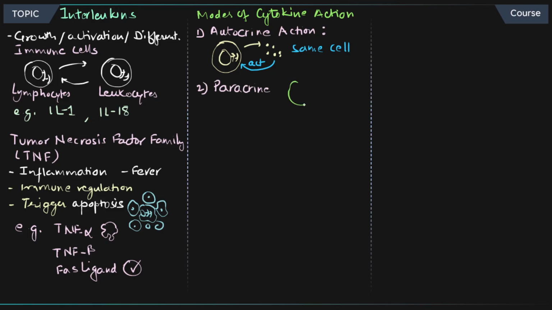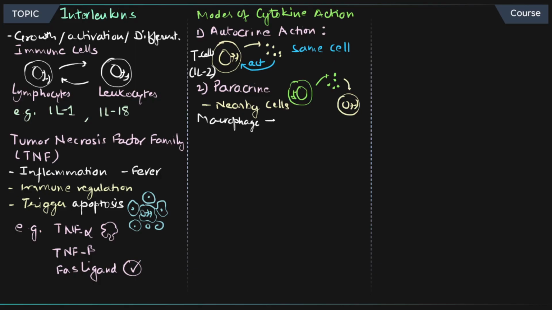Next is paracrine. In paracrine, you have a cell that is going to produce the cytokine, but it's going to affect a different cell in the body, the cells that are present nearby. That's the paracrine mode of action. An example of autocrine, where the cell itself is getting affected, is the T cell, which usually does that, and the example is interleukin 2. In the case of paracrine, you have macrophages that are going to affect the immune cells. So the cytokines are getting produced from macrophages.